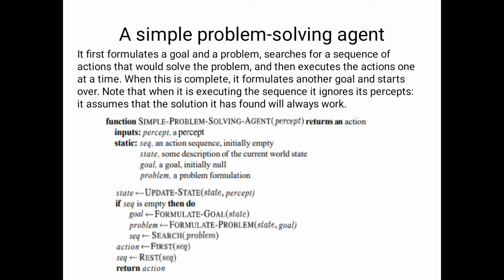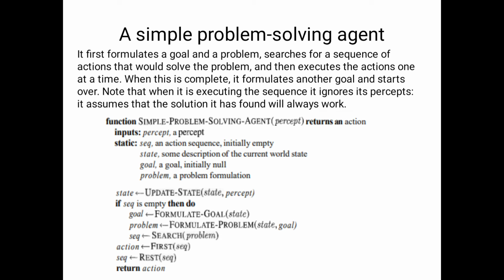So initially, suppose we perform any state. We will update the state at any moment, depending on the number of moves. That's why state is equal to update state of what is the present state, what is the observation here. Suppose we start with one small condition: if sequence is null, that means that is the initial position. If sequence is empty, now the agent starts solving the problem. That's why suppose the condition is assumed as empty.